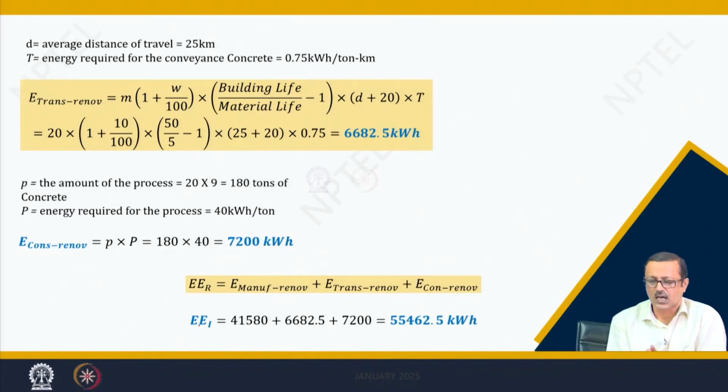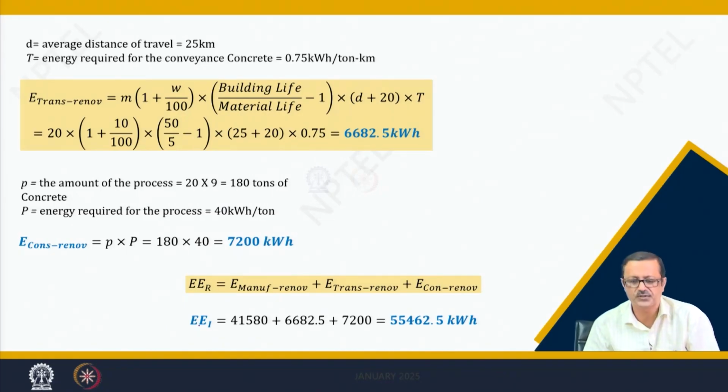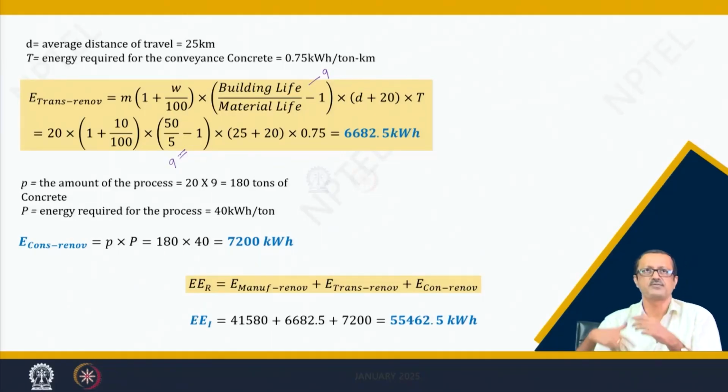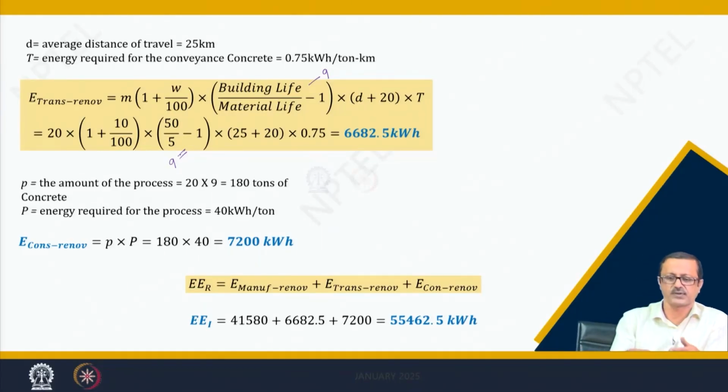This 9 comes from 50 by 5, which is 10, minus 1, which is 9. So, 9 times I am repeating the thing, but in this particular formula this 9 is missing, so I have incorporated that in this formula. Actually 20 tons, 9 times, so 180 tons of the work.